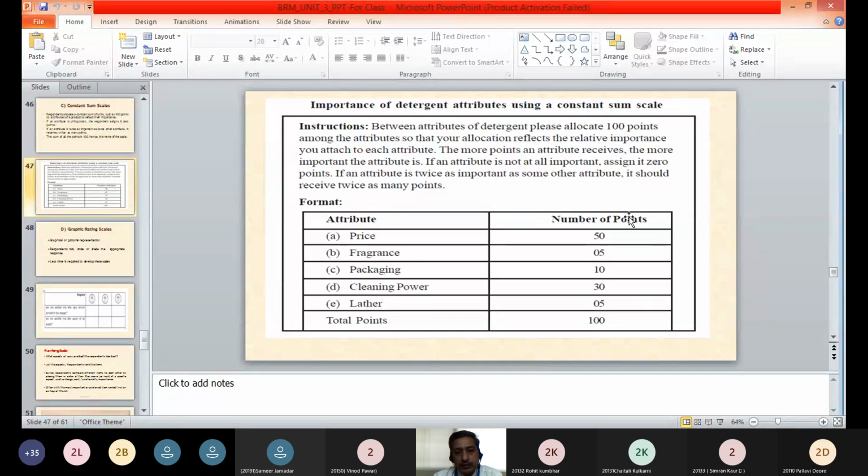So as per the respondent's opinion, as he is told to divide the 100 points into the different attributes of a particular detergent, he has divided the 100 points into these attributes as per the importance he gives to different attributes of a particular detergent powder. So in this example, he has given maximum importance to price, then cleaning power, then to the packaging, and the least importance given to the fragrance and lather.